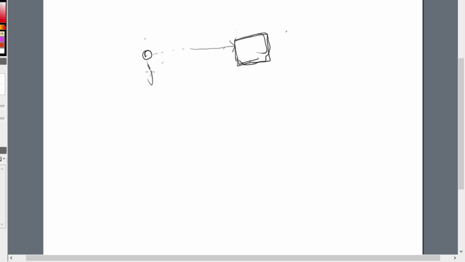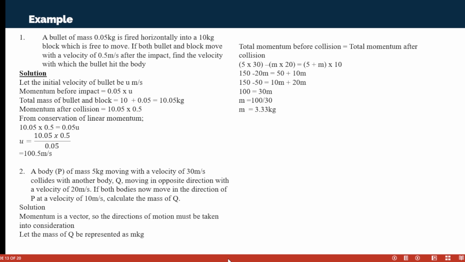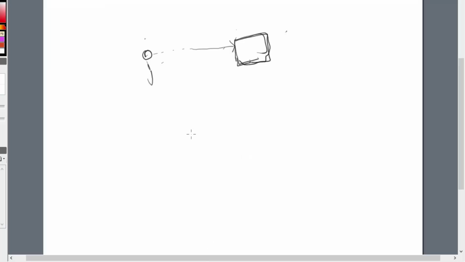So what is the mass? Let's check the mass of both of them. What's the mass of the bullet? The mass of the bullet was 0.05 kg. It was moving with a particular velocity, and that is the u, which we do not know. So when it met this block, this is the momentum before, mass times velocity, right? When it came in contact with this particular block, the two masses will be added together.